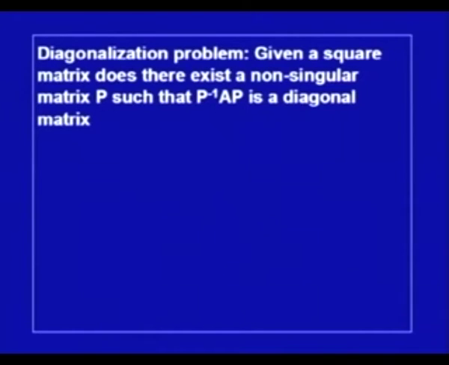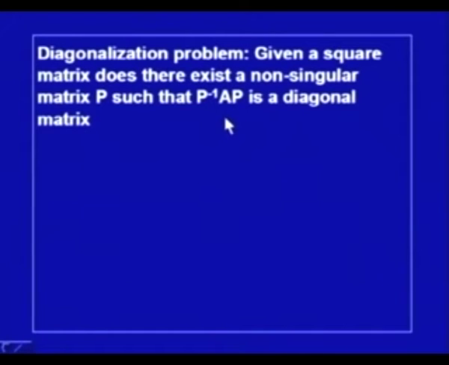Given a square matrix, does there exist a non-singular matrix P such that P inverse AP is a diagonal matrix? By this I mean that if I have a square matrix A, can I find a matrix P so that it is similar to a diagonal matrix, obtained as P inverse AP.